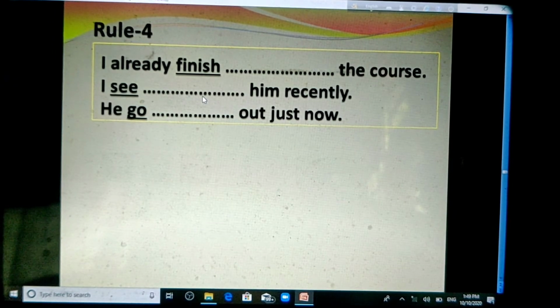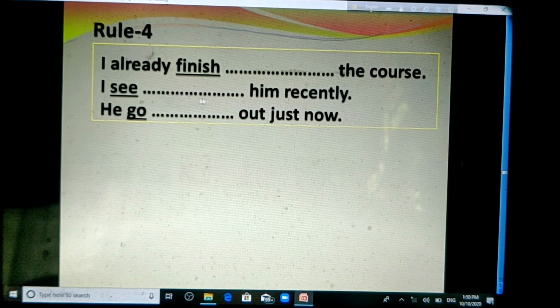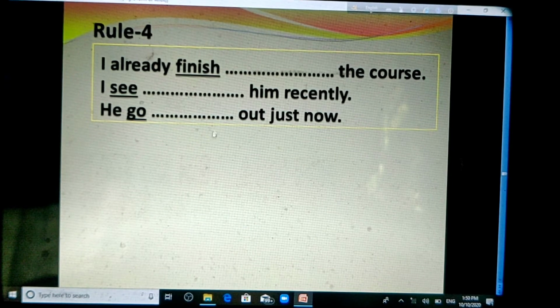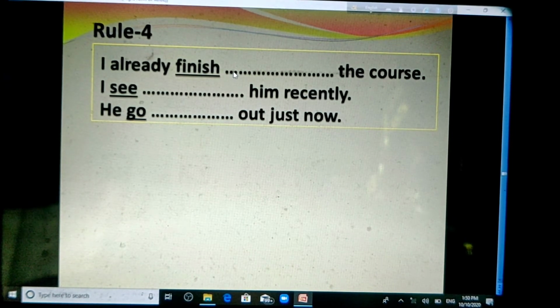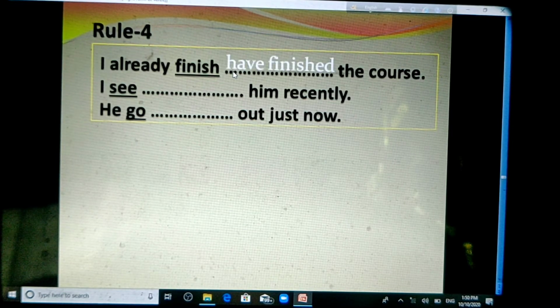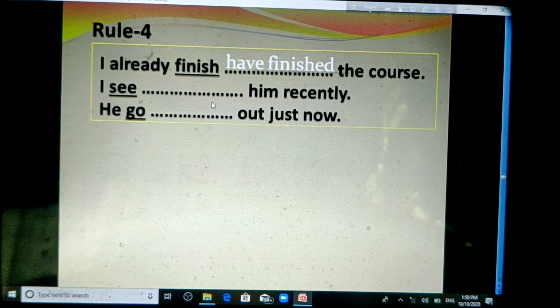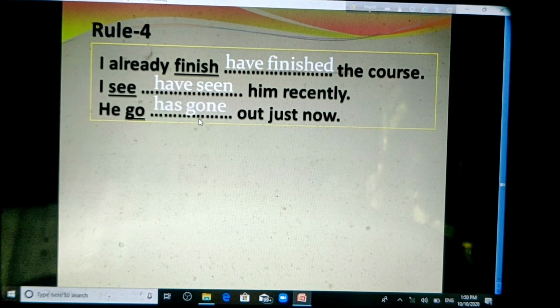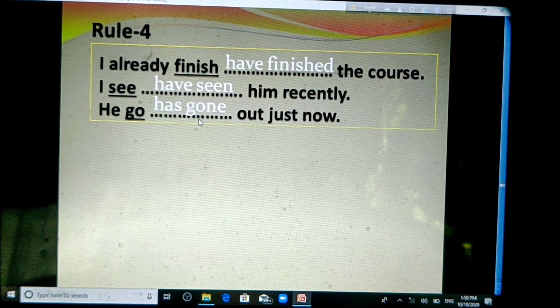Three examples here. First one is I already finished the course. The second one is I see him recently. And the third one is he go out just now. Guess what may be the right form of verb here? Okay, match your answer with me. I already have finished the course. Have finished. And in the second sentence, I have seen him recently. And in the third sentence, he has gone out just now.